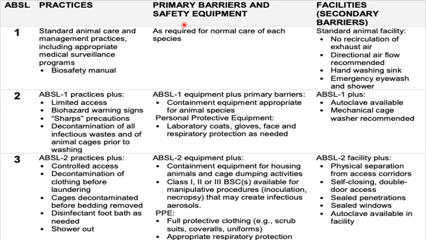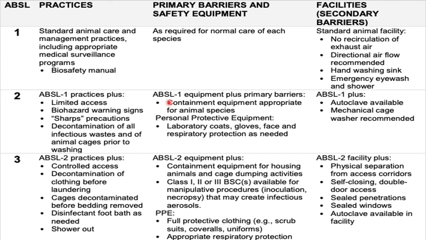Here again, in the case of primary barriers, the containment equipment which are appropriate to the animal species is needed, alongside the ABSL 1 equipment.